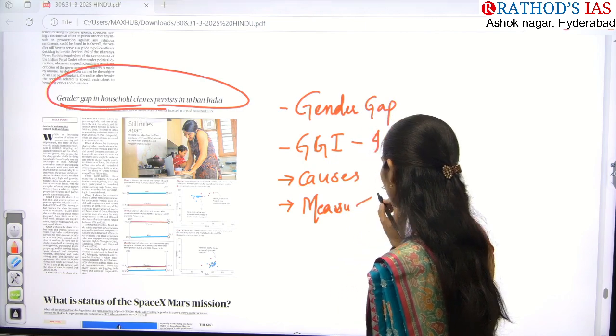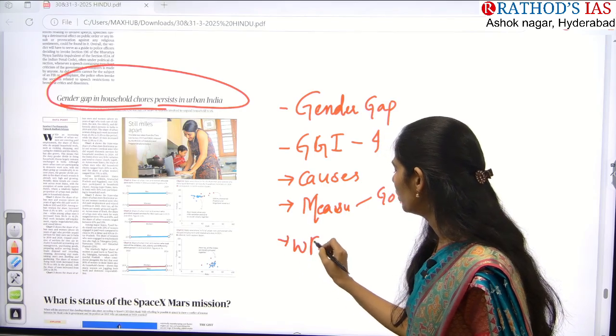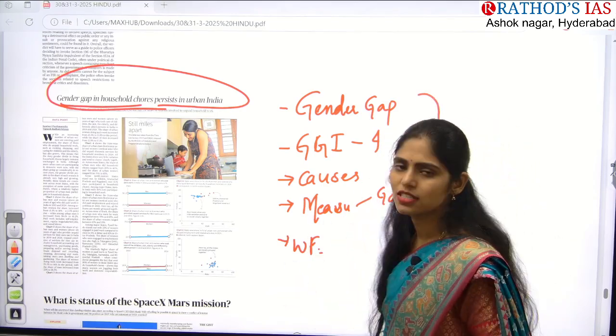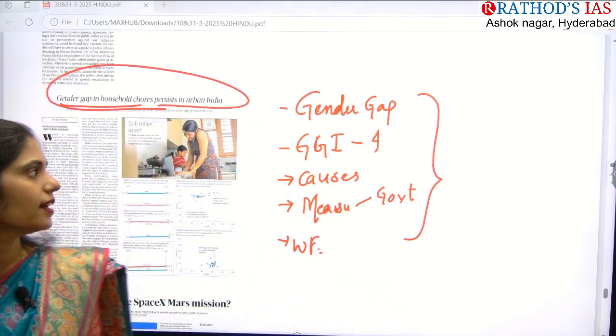already taken by the government, and if you want to suggest, you can write it under way forward. So you have to see all these areas, and there is a very high chance of getting a mains based question regarding this gender gap.